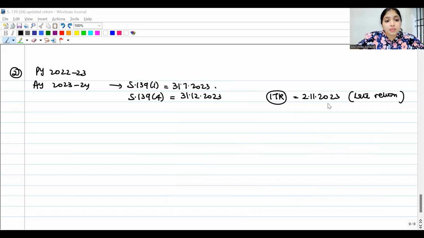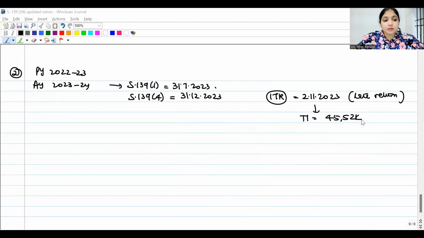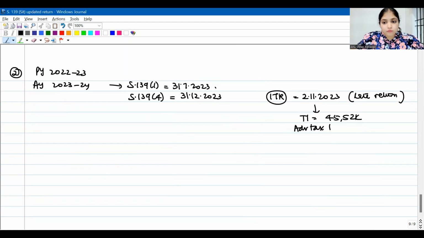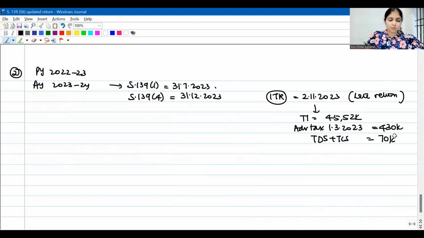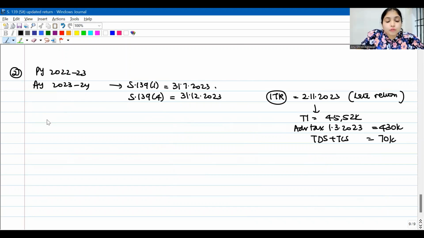Now, in this late return, the assessee had declared a certain income and tax. The assessee had said that his total income is 45,52,000, and he had paid advance tax on 1st March 2023, same thing like the last question. He had paid 4,30,000 and his TCS credit was, let us say, 70,000, same as the last question. On 2nd November 2023, he filed the late return. Later on, the assessee realized that he forgot to put 15 lakhs income in the return. He forgot to mention this in the return.